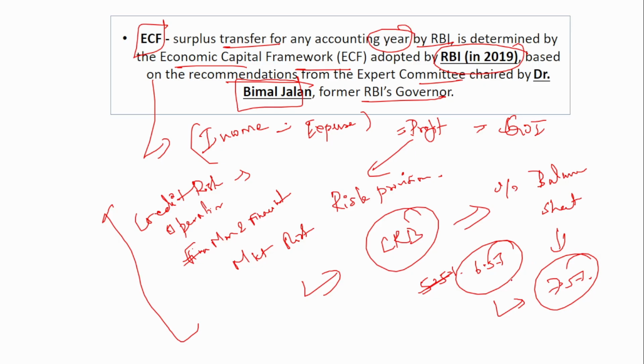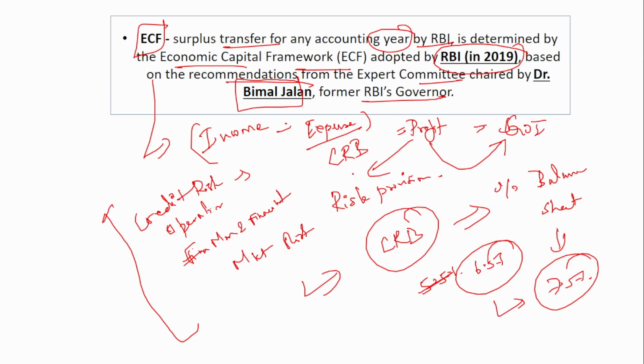and then only transferred the surplus to the Government of India. Why was there an increase from 6.5% to 7.5%? Because of the risk. The risks are increasing, so that is why the buffer also increased. So apart from covering all the expenses like rent expense, salary expense, and various other expenses, and also allocating a certain amount as contingent risk buffer, the remaining surplus is only sent to the Government of India.